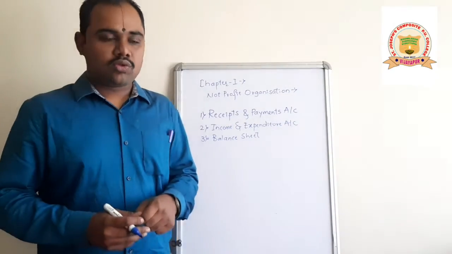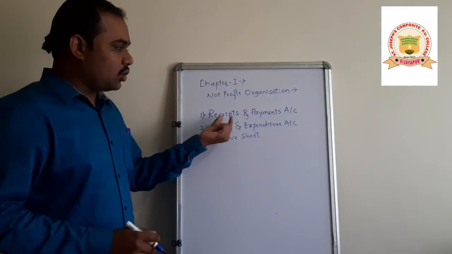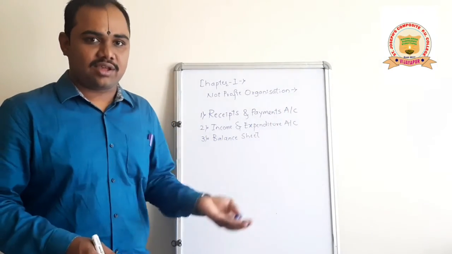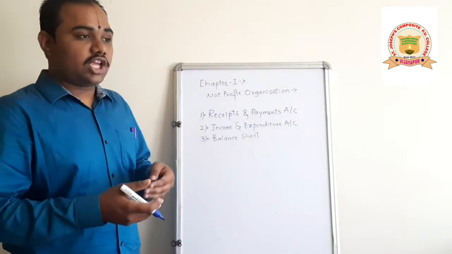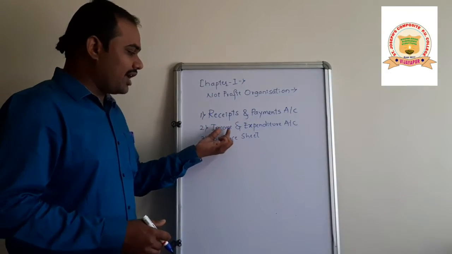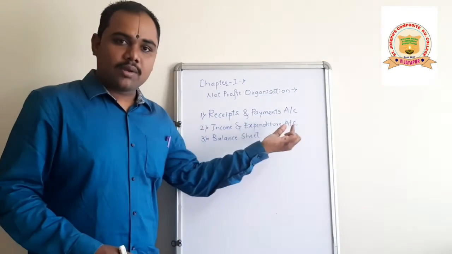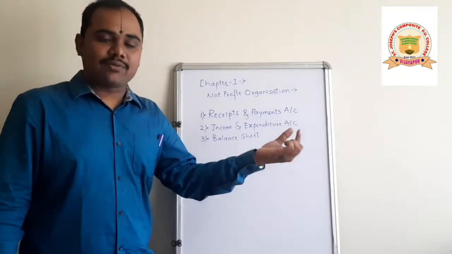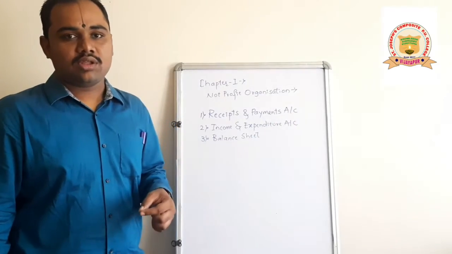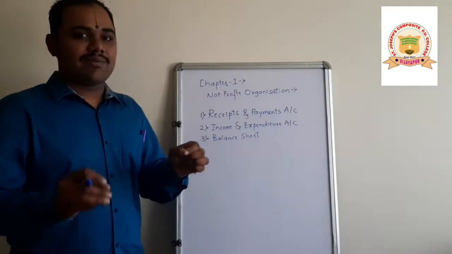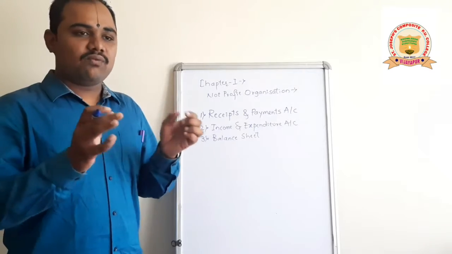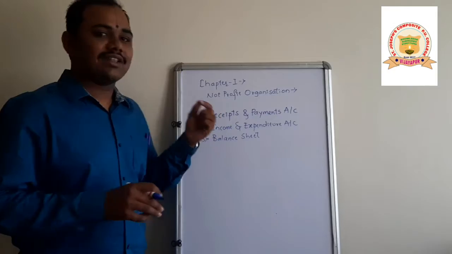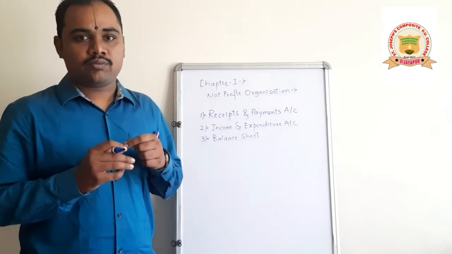So, these two accounts and another statement, all these three financial statements are considered as the final accounts of a not-for-profit organization. In our problem, they will give the receipts and payments account and the balance sheet of the previous year. On the basis of these two, we have to prepare the income and expenditure account. By that, we have to calculate the surplus or deficit, and at the end, we have to prepare the balance sheet. For this, they will give 12 marks. There is a format. We have to follow that format and prepare the income and expenditure account and the balance sheet at the end.